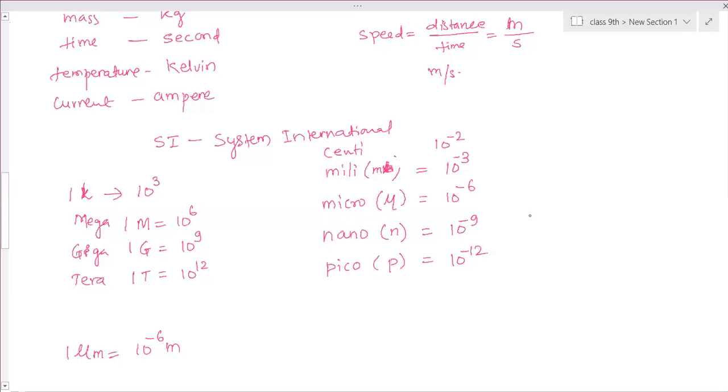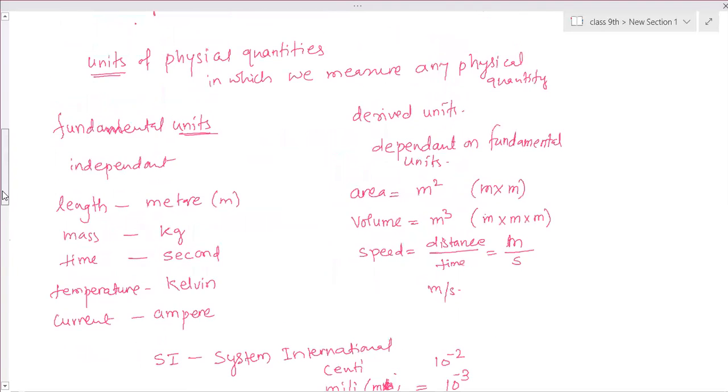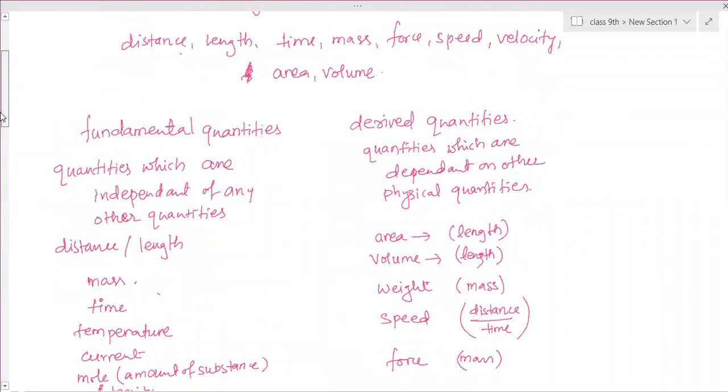Ma'am, should we remember all this? Yes, you have to remember these, because this is the basic of physics. You should know all these conversions. Okay, write down all these things.